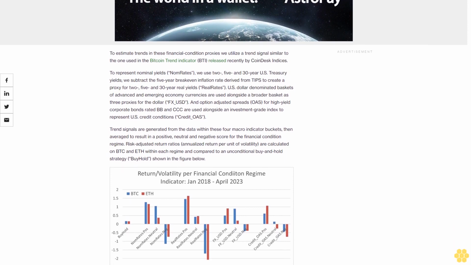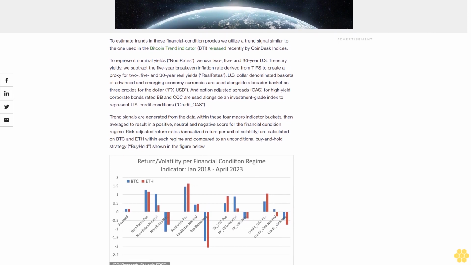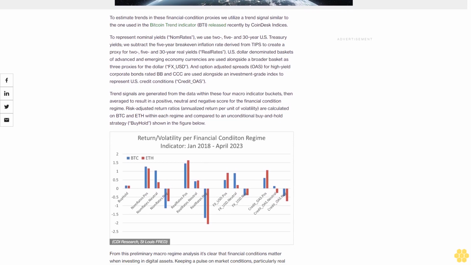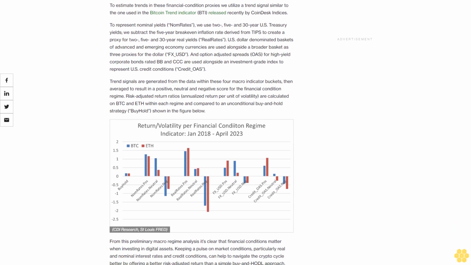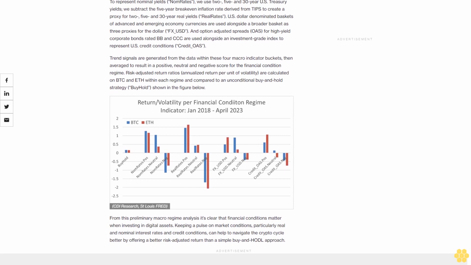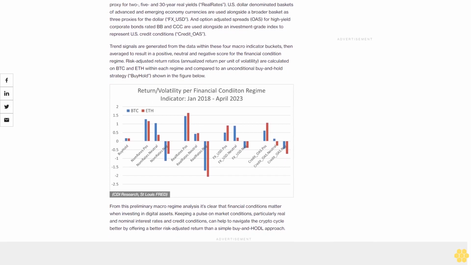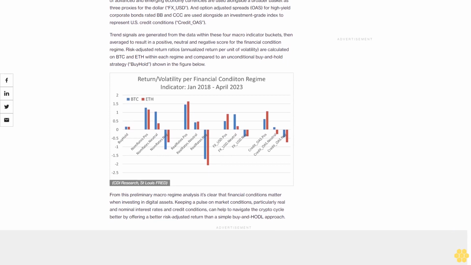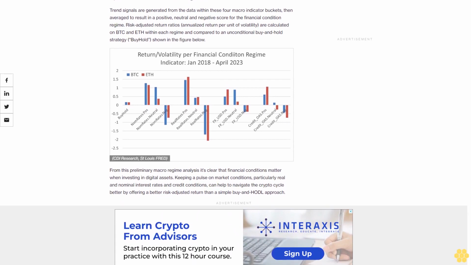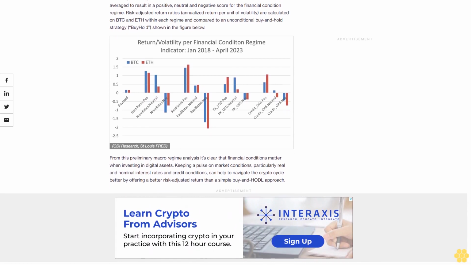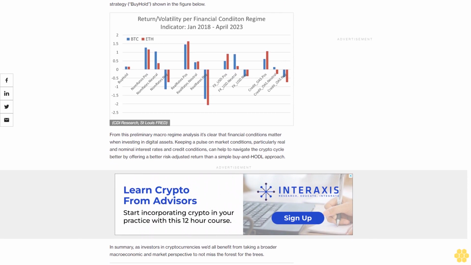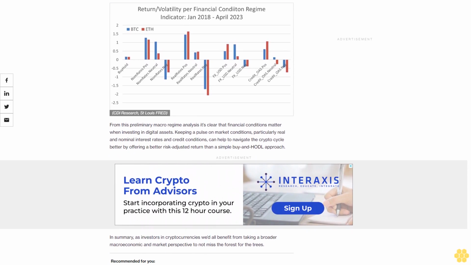To estimate trends in these financial condition proxies, we utilize a trend signal similar to the one used in the Bitcoin trend indicator BTI released recently by CoinDesk Indices. To represent nominal yields, nom rates, we use 2, 5, and 30-year U.S. Treasury yields. We subtract the 5-year break-even inflation rate derived from TIPS to create a proxy for 2, 5, and 30-year real yields, real rates. U.S. dollar-denominated baskets of advanced and emerging economy currencies are used alongside a broader basket as 3 proxies for the dollar, FX/USD. An option-adjusted spreads, OAS, for high-yield corporate bonds rated BB and CCC are used alongside an investment-grade index to represent U.S. credit conditions, credit OAS.